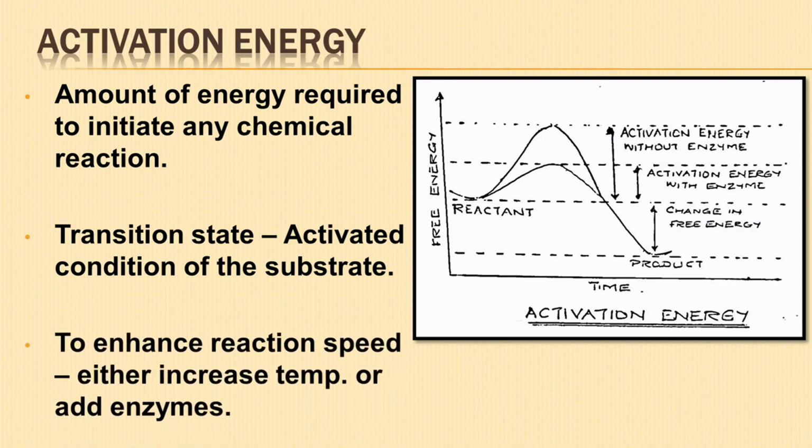For a reaction to speed up, there should be either an increase in temperature of the mixture so that the kinetic energy of the molecules increases, causing collision and reaction, or addition of enzymes which would lower the activation energy of the reaction.